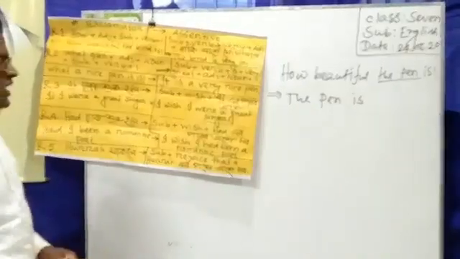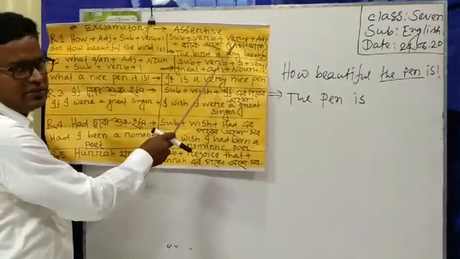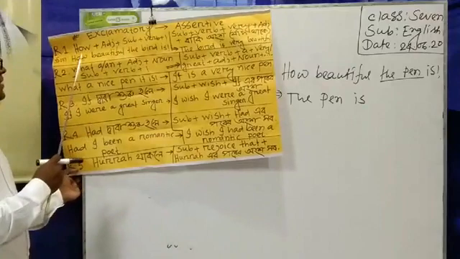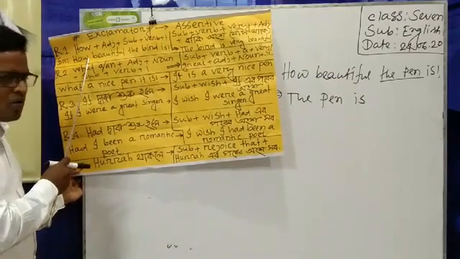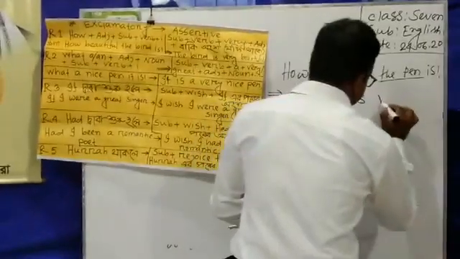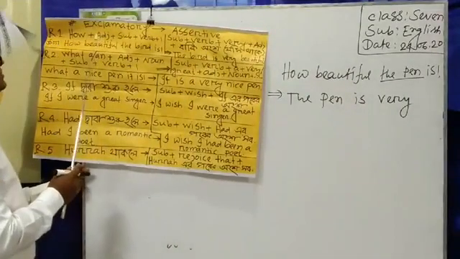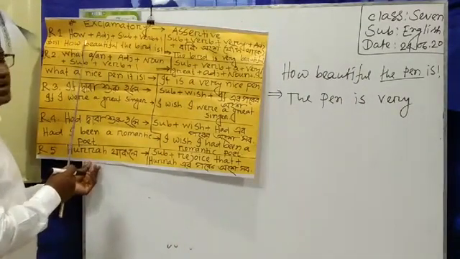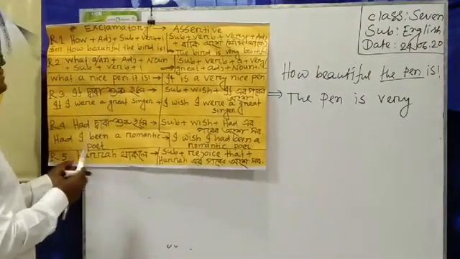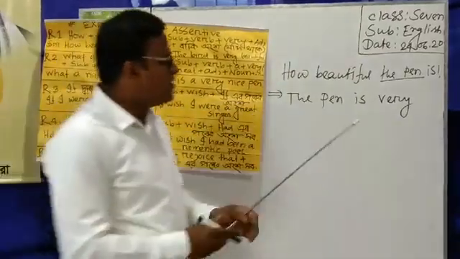It is better to say that if the sentence starts with how, then we have to write very. Dear student, clear? I am telling you again that if the exclamatory sentence starts with how, then I have to use only very. The pen is very. And then adjective. Here we can see the position of adjective is after how. After how we can see the position of adjective. And in this sentence the adjective is beautiful. That's why I have to write after verb beautiful.